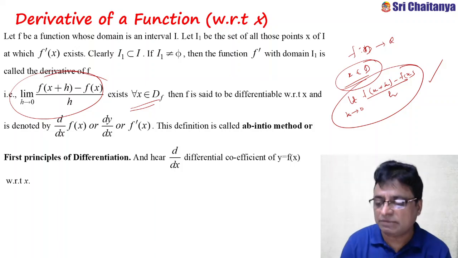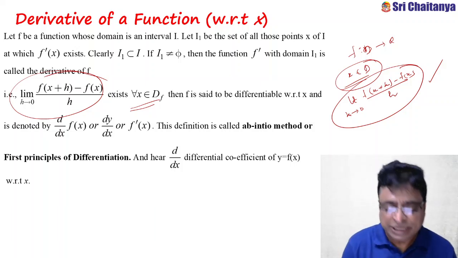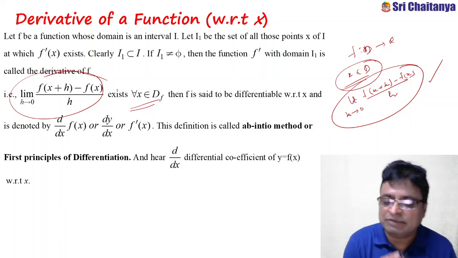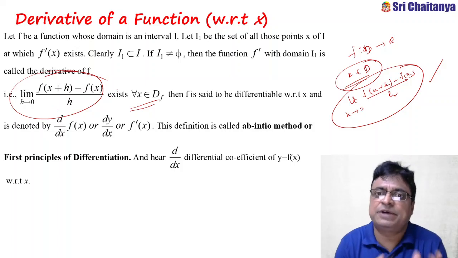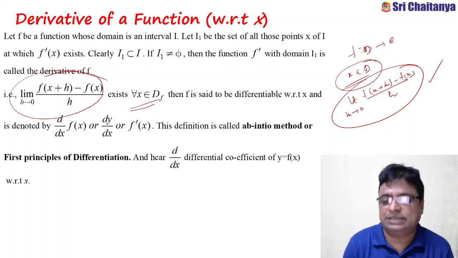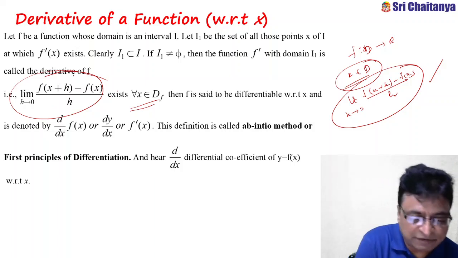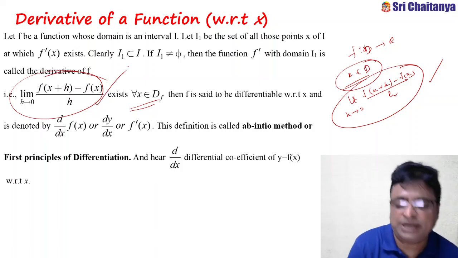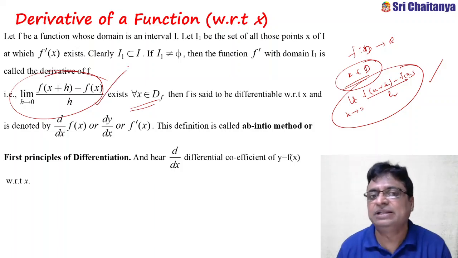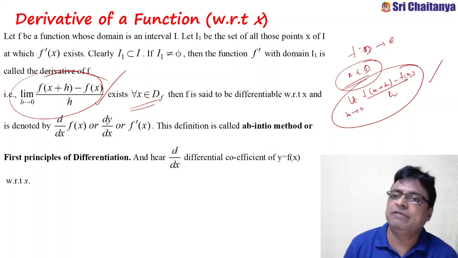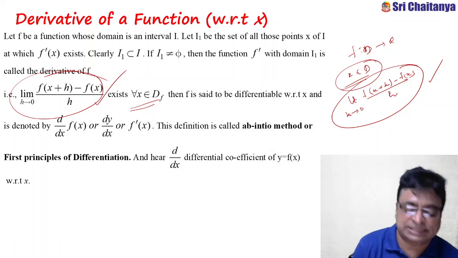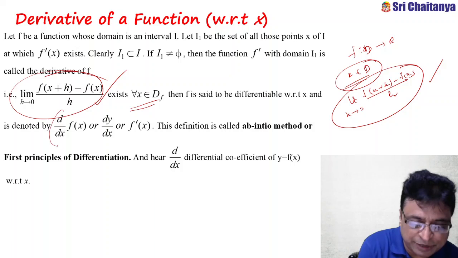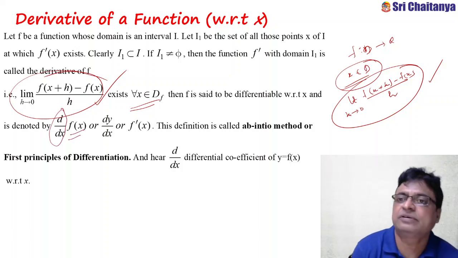So here, what is x? If your function is in the variable x, and this kind of limit exists at each and every point in the domain of the function, then we call it the derivative of the function with respect to x, and symbolically it is denoted by d by dx of f of x.